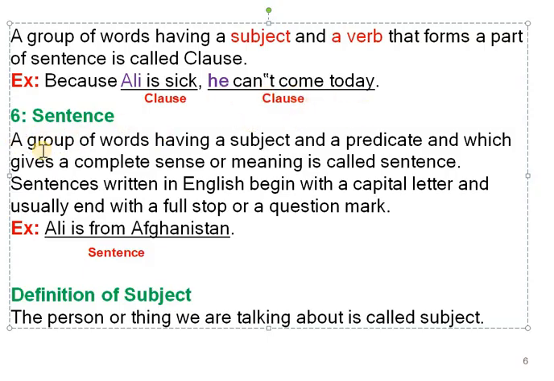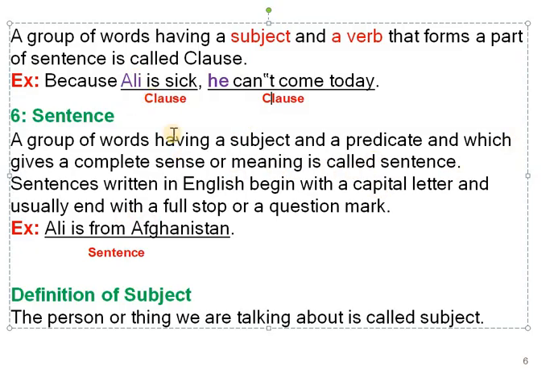Now, what is a sentence? A group of words having a subject and a predicate and giving a complete sense or meaning is called a sentence. Very easy. This is a sentence: "He cannot come today," because it includes "he," which is the subject of the sentence, and the verb "cannot come today." So it becomes a full sentence. Why? Because it has a subject and a predicate, a complete thought. That is why it is called a sentence.